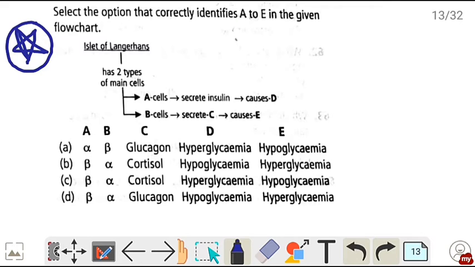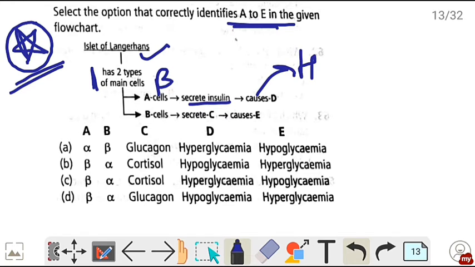Next, now comes a very important star question of the video, that select the option that correctly identifies A to E in the given flowchart. Islets of Langerhans pancreas का has two main types of cells. तो A cells secrete insulin, तो insulin secreted by beta cells, तो A will be beta, and insulin causes D, तो insulin blood sugar level को decrease करता है, तो this will be hypoglycemia.